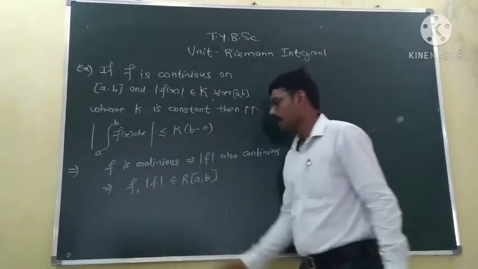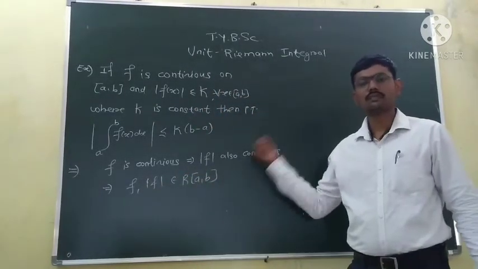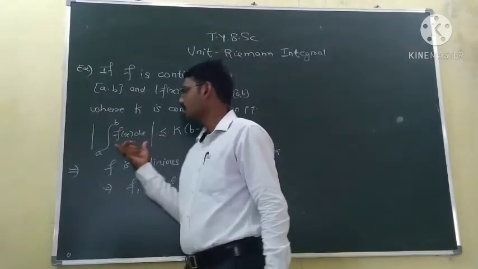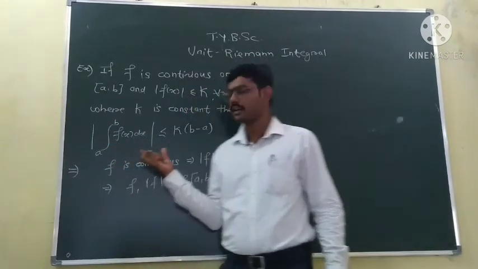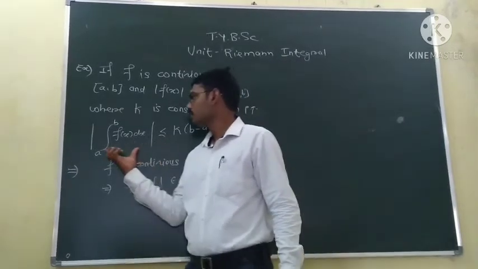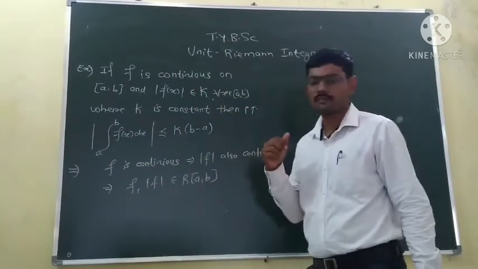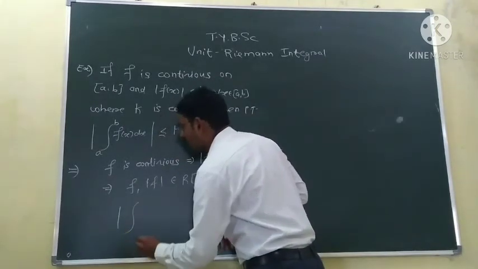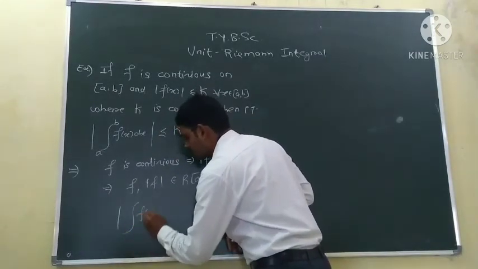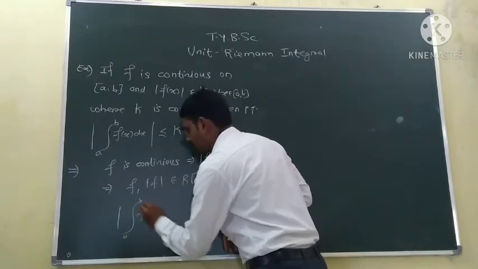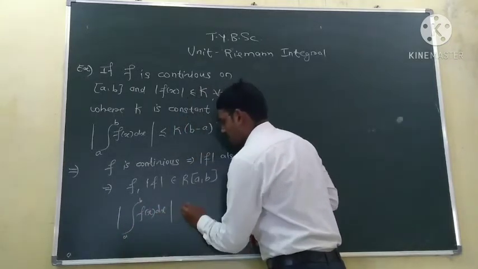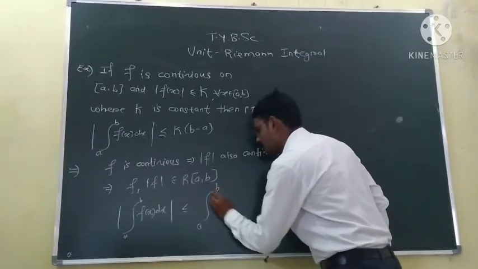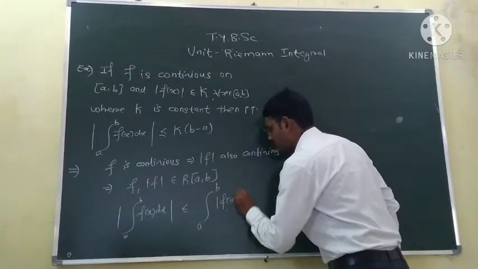So we get that these two functions are Riemann integrable. Now we know the property of Riemann integrable functions related to mod. The property is that the mod of the integration of the function f is less than or equal to the integration of the mod of the function.